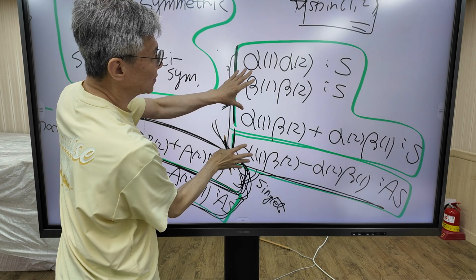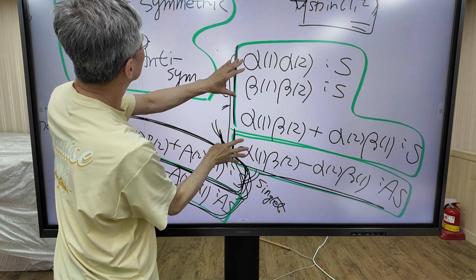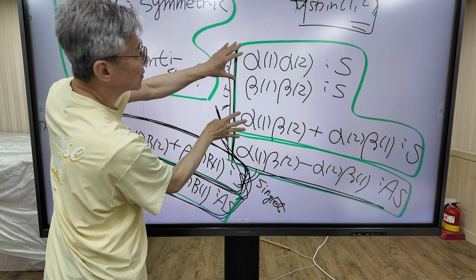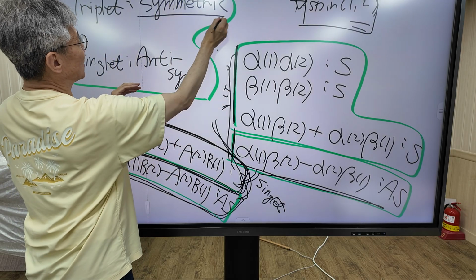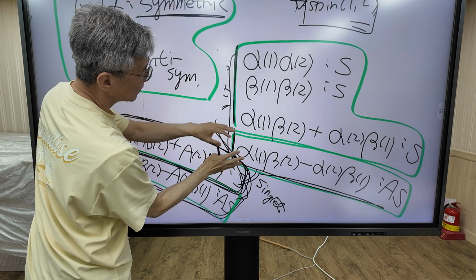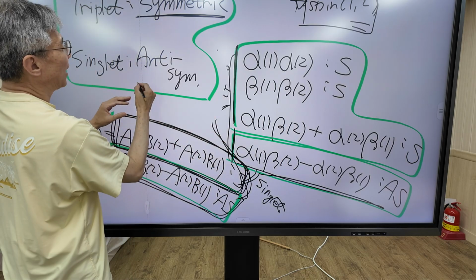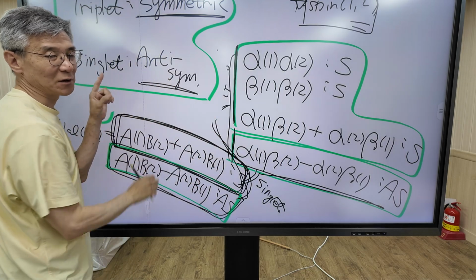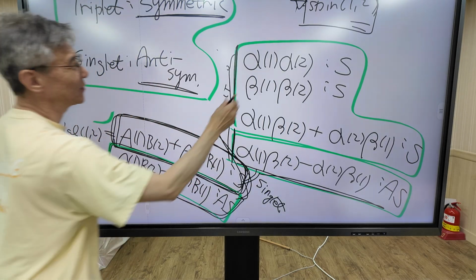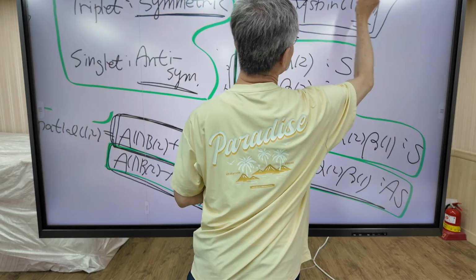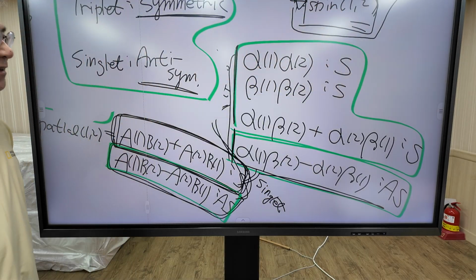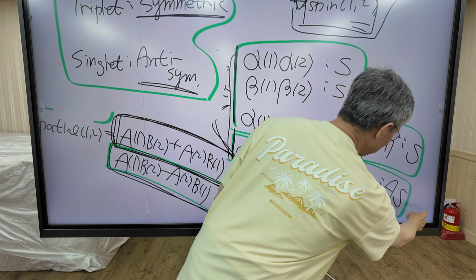Triplet spin function is a symmetric function. Singlet spin function is an anti-symmetric function. You must remember this one. This is very important, isn't it? Okay. Now let's move on.